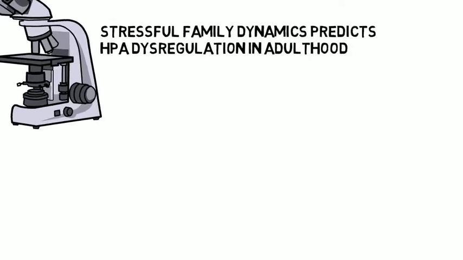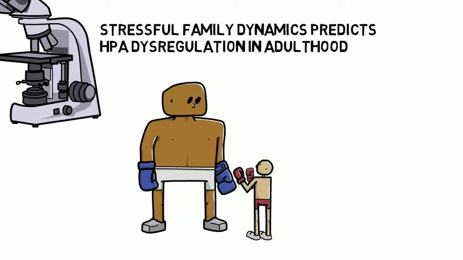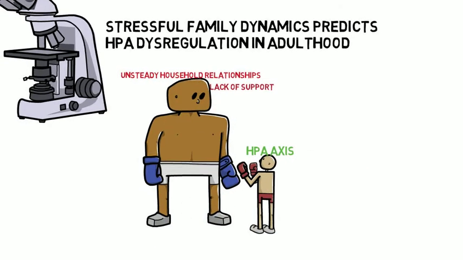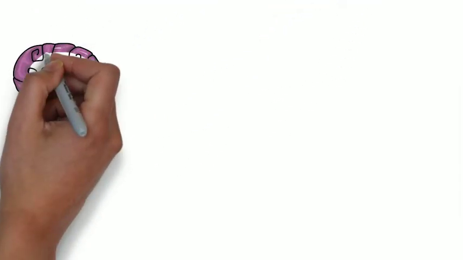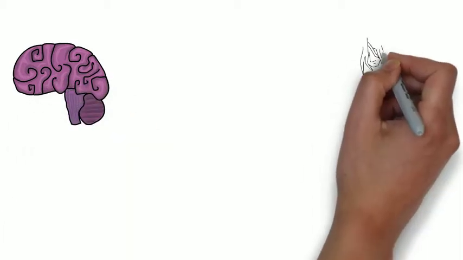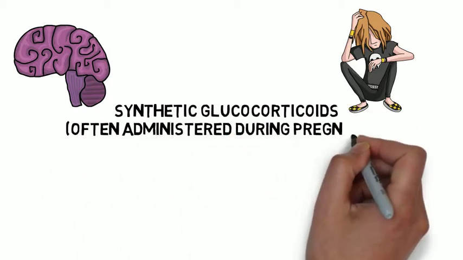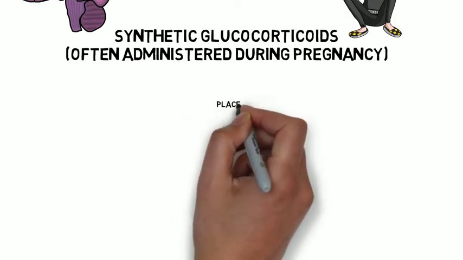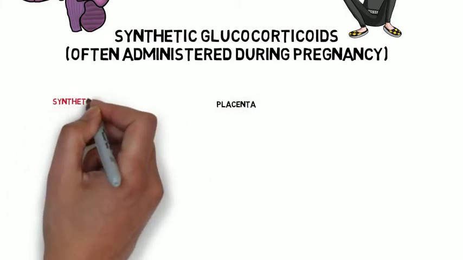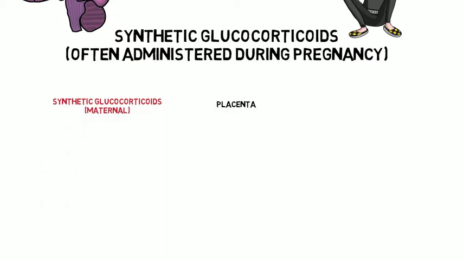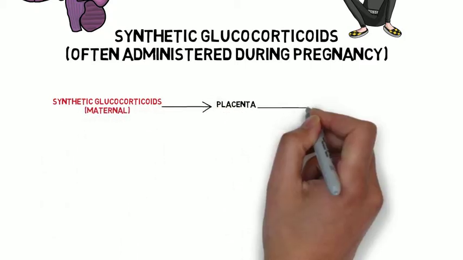These early stress factors experienced in childhood and adolescence caused by unsteady household relationships and a lack of support could result in chronic disruptions in the HPA axis, which will lead to long-term changes in both physical and emotional functions. A very early life factor that could affect later brain and behavioral development is premature exposure to elevated levels of synthetic glucocorticoids. Women are often administered glucocorticoid steroids during pregnancy to decrease the risk of preterm delivery. Since the placenta is the passage between maternal and fetal environments, it plays a key role in mediating effects of fetal glucocorticoid exposure on HPA axis development.